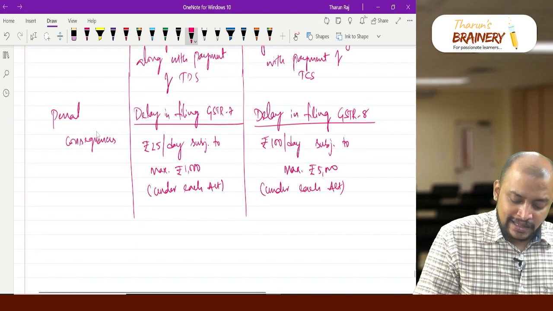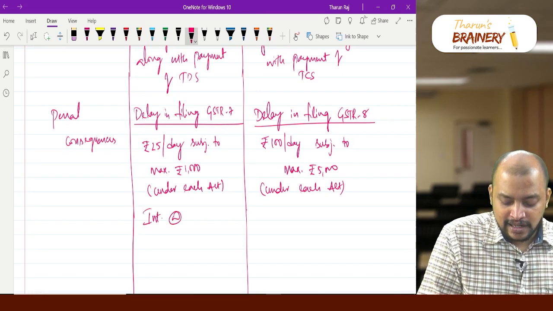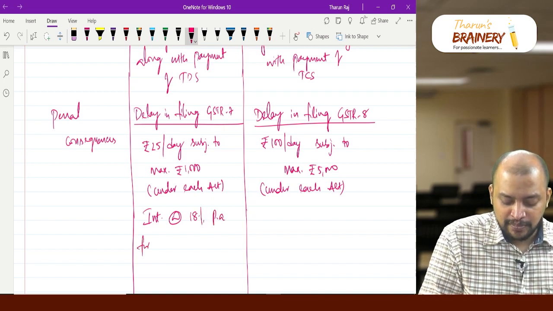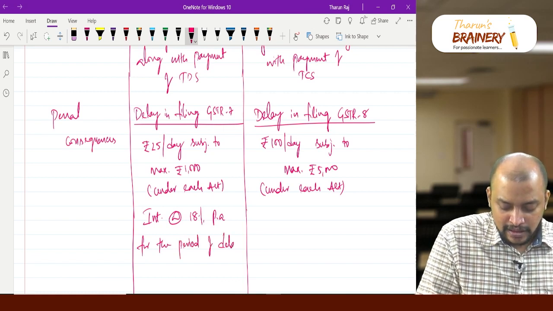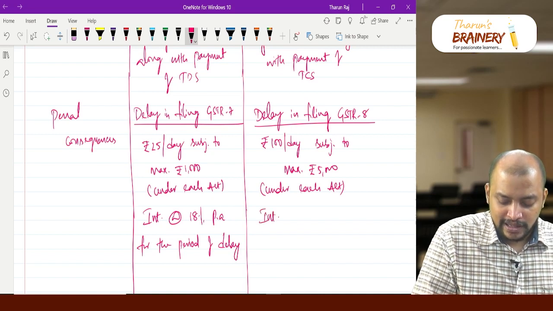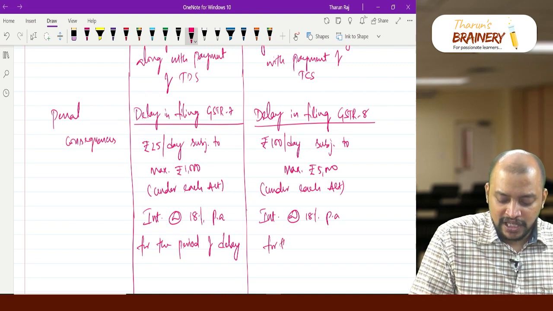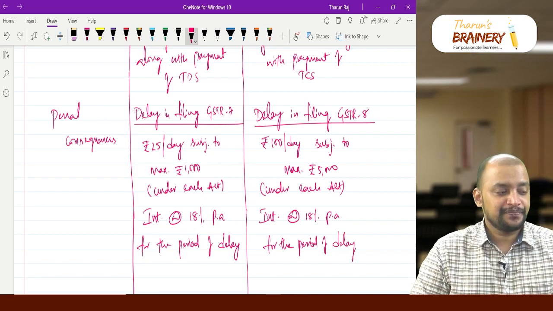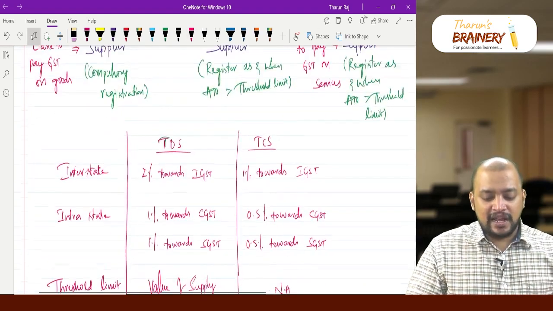Then next, interest at the rate of 18% per annum for the period of delay. Here also interest at the rate of 18% per annum for the period of delay. Interest is payable here. You understood? So all the TCS, TDS differences I gave you.